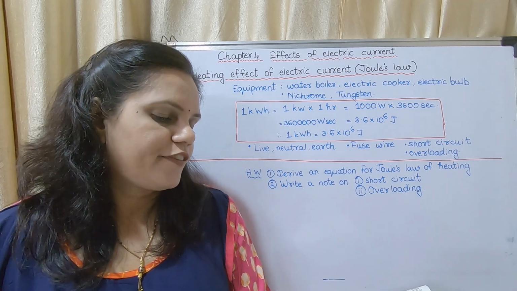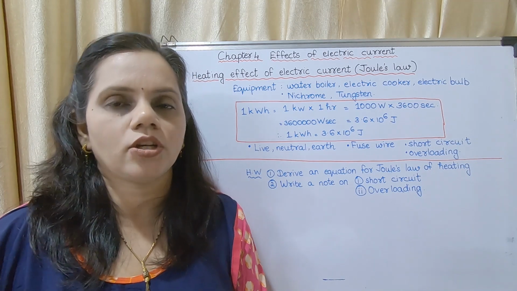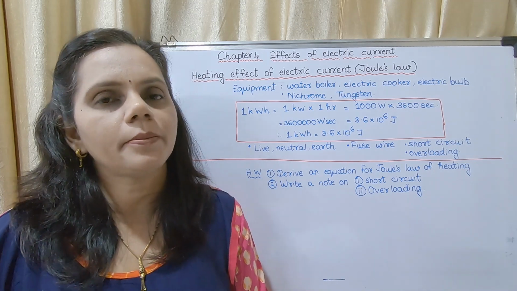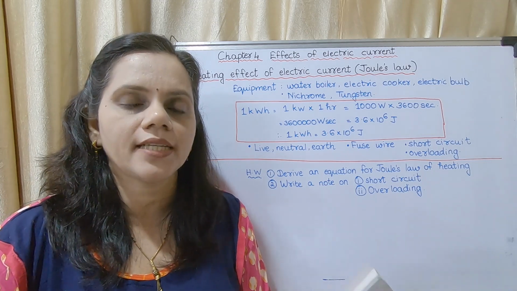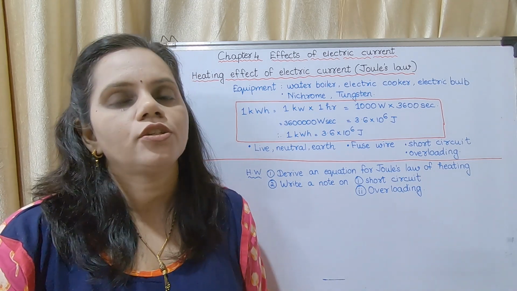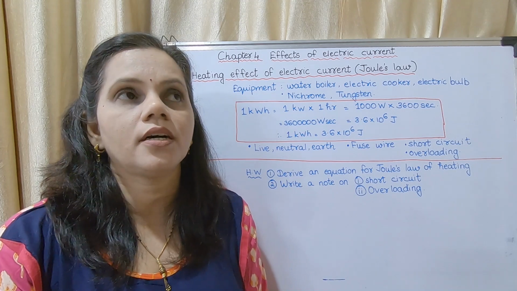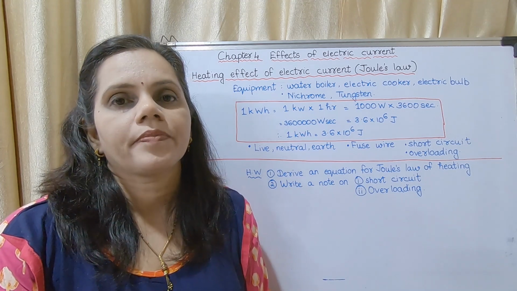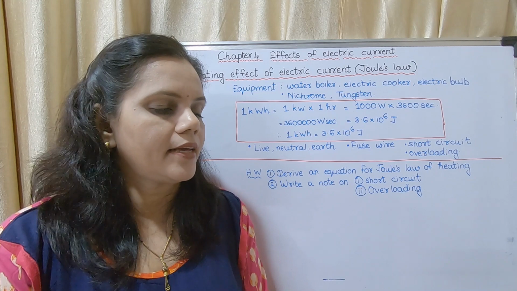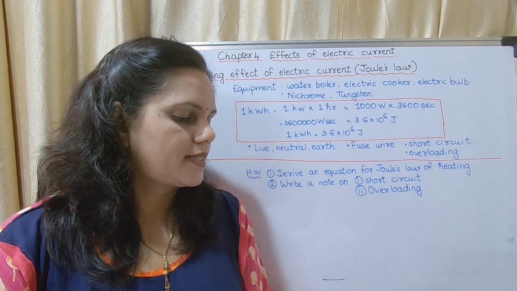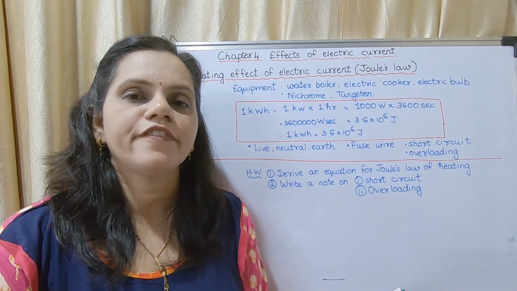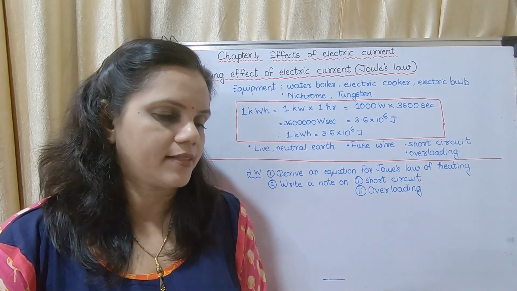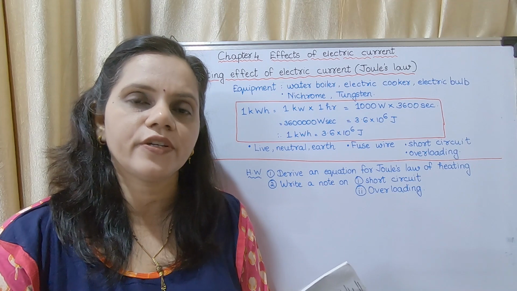Next, a fuse wire is used as a precautionary measure. Now what do you mean by a fuse wire? There are different types of fuses which are connected to the house's electric system and in the appliances also. You may see in figure 4.4 they have given the different types of fuses. Now what is the function of the fuse wire?